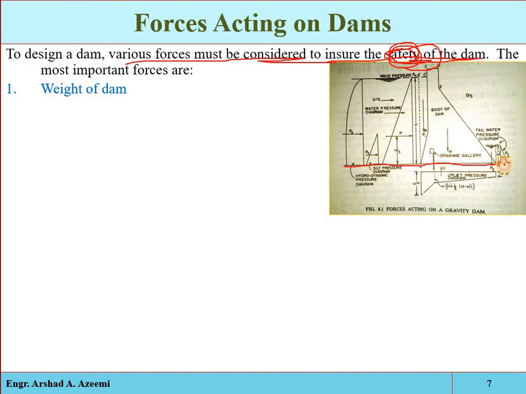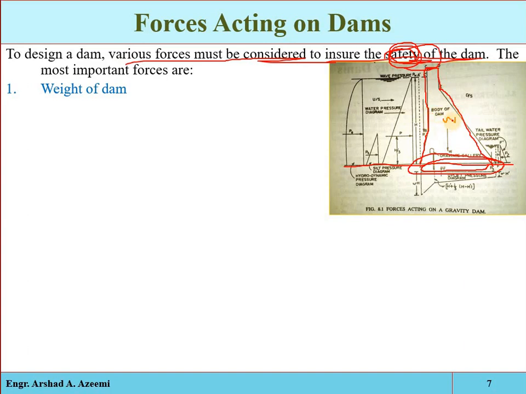For example, if this is the foundation, and this is the upstream face, a little bit inclined, then we have the vertical portion, and this is the crest level, the crest of the dam. On the downstream side, a little bit we have the vertical face, and then we have the inclined one. Actually, we are providing this inclination to increase the width of the structure at the bottom, meaning to increase the width of the base. So this is called the body of the dam. Now that will be constructed from some concrete material or some masonry material, and it will have some pores.